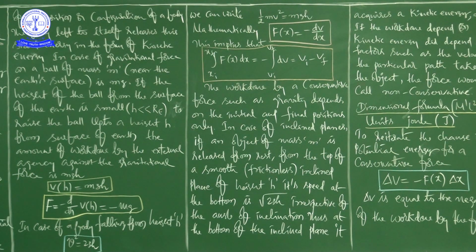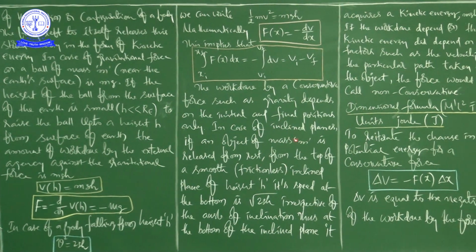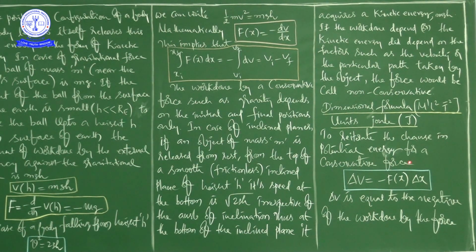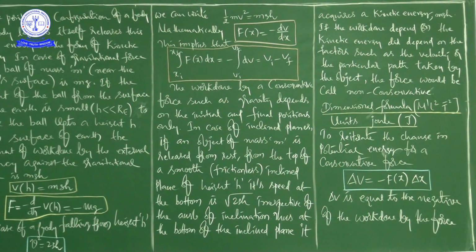It is mgh, right? So that potential energy is converting into kinetic energy. That is the important point we have to observe. That is energy conversion: energy is converting from potential energy to kinetic energy.